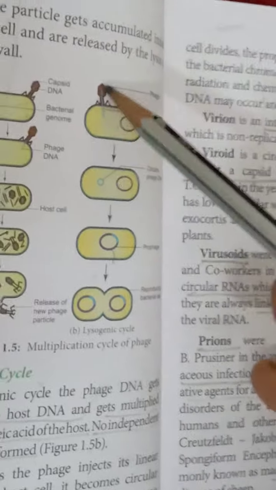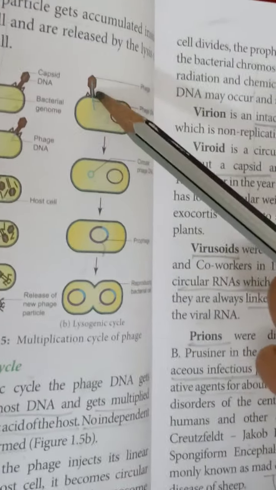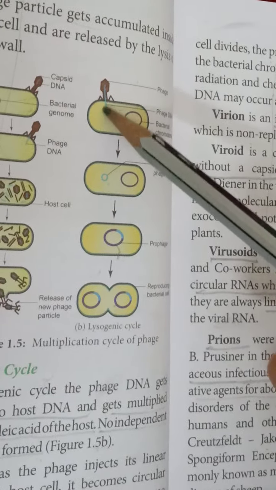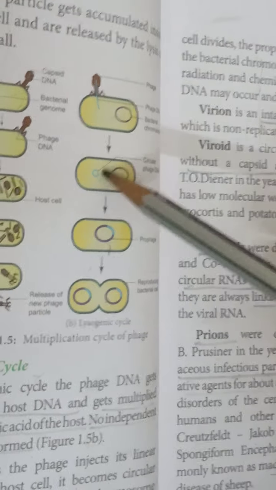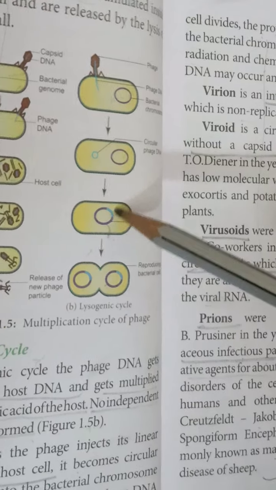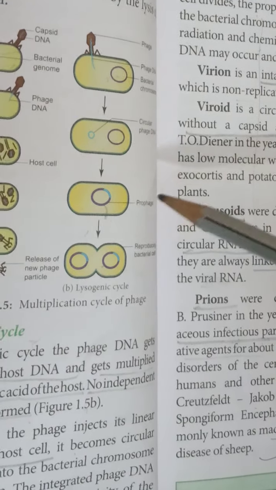The first step is adsorption, and the phage DNA is injected into the bacterial cell. Next, the circular DNA is added into the bacterial DNA. This is called prophage.